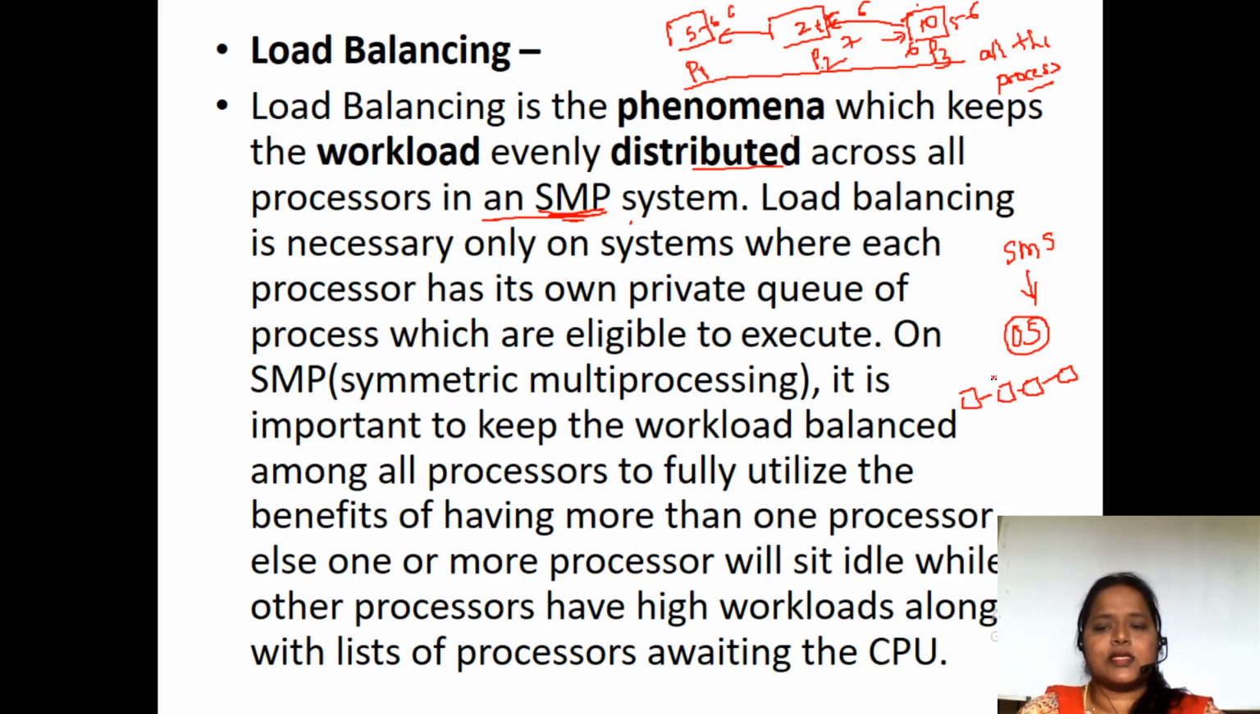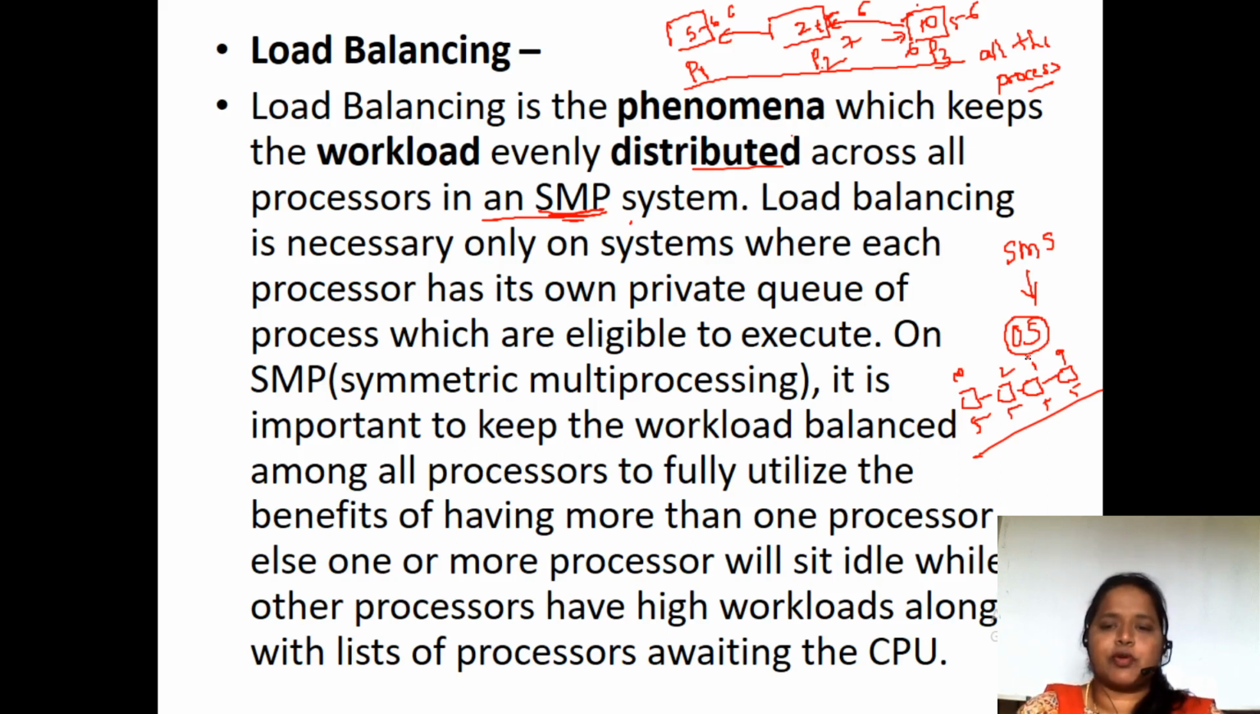So load in the sense, here 5, 5, 5, 5, 20 in total should be there, but it's not like here 10, here 2, here 1, here 9. It shouldn't be like that. So load balancing means distributing the load equally among all the processors in a symmetric multiprocessor system. Make a note of it, but not in an asymmetric multiprocessor system.